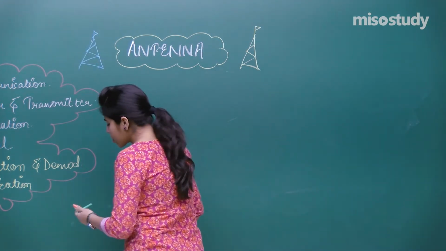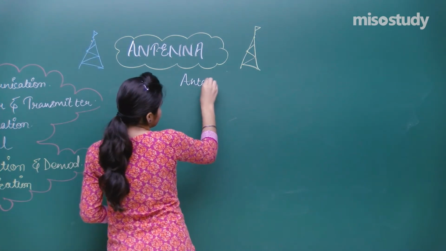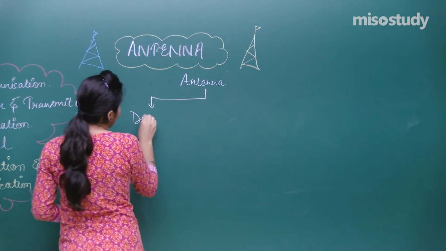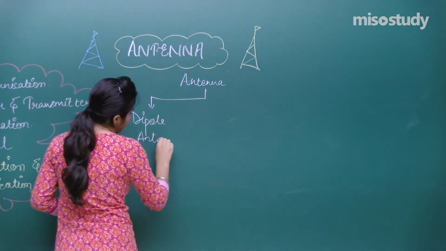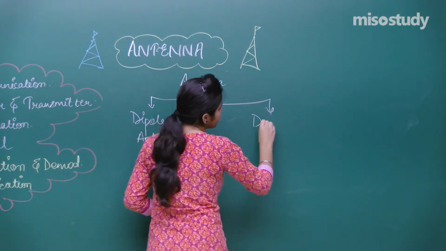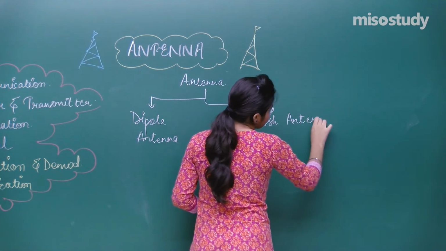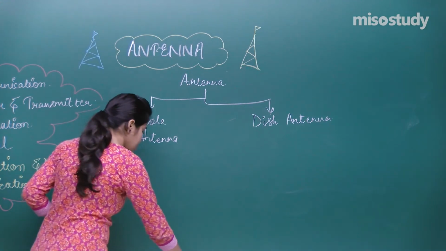Antennas are of two types. Firstly, it is the dipole antenna, and secondly, it is the dish antenna. Let me just tell you how these two types of antenna look physically.